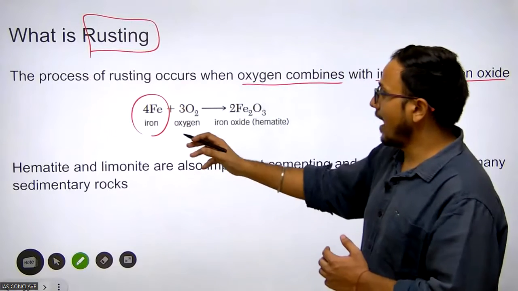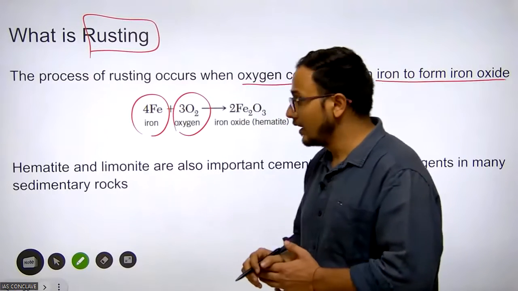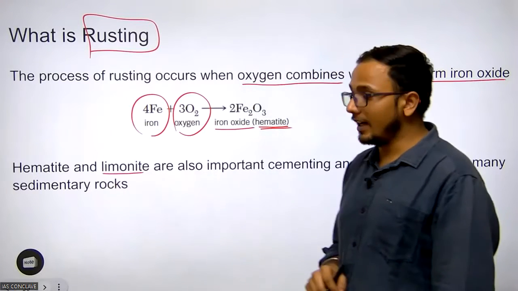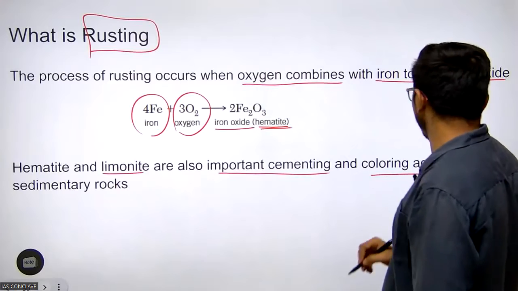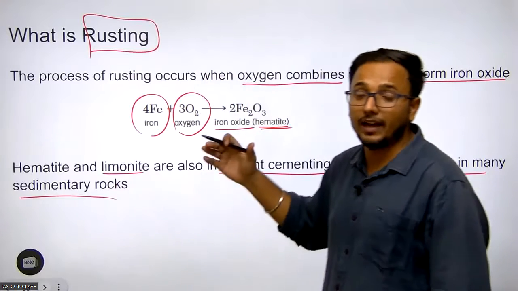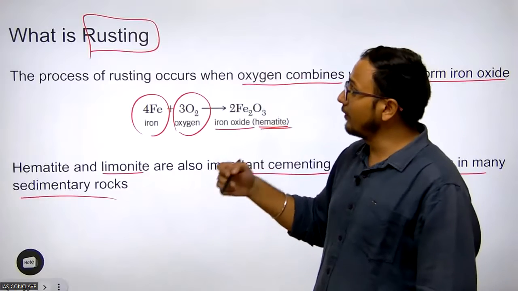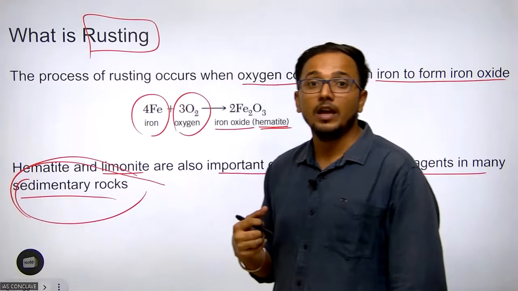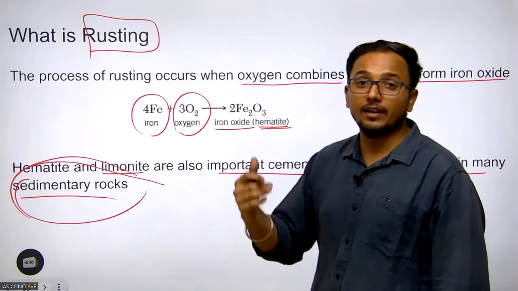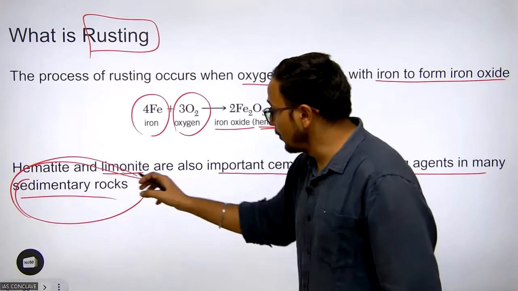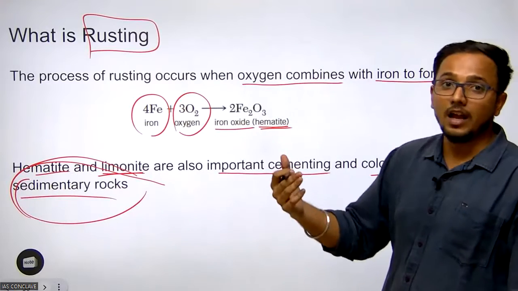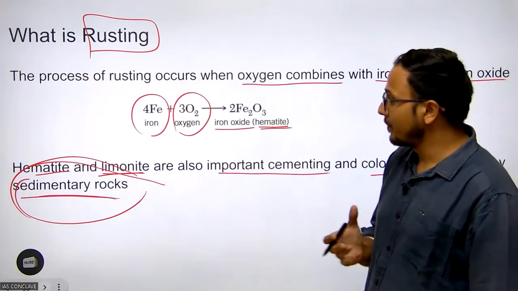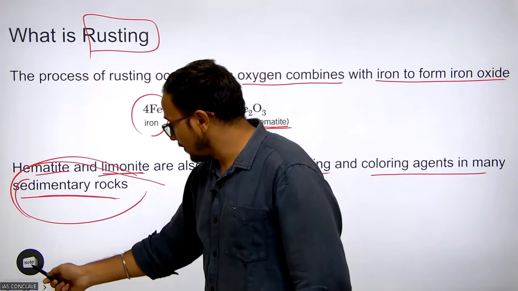So this is iron. When this iron loses an electron as it reacts with oxygen, it forms iron oxide. We call it hematite. These hematite or limonite are also important cementing and coloring agents in many sedimentary rocks. Here we can understand the importance of rusting. If rusting did not take place, that means sedimentary rock is not going to form, because when sedimentation and lithification take place, these limonites or hematite work as a cementing agent, and this forms a sedimentary rock. This is how rusting helps from sediment to sedimentary rock.